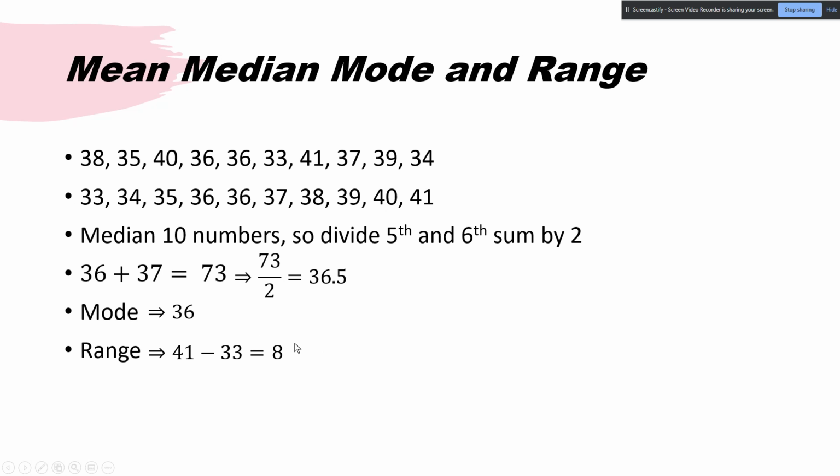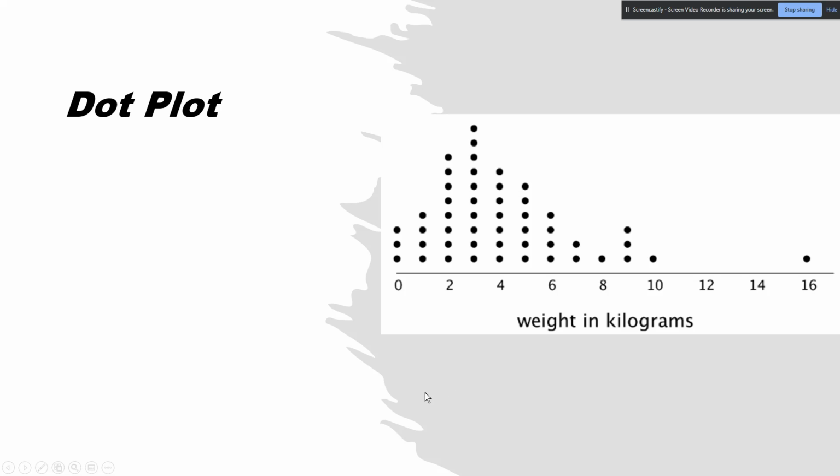So what's that tell us what's going to happen with our average? The average should be more centralized in the center, or the mean. So we get 369, divided by 10, we get 36.9. Notice how this time the average is pretty close to the mode, which is also pretty close to the median. That's expected because the range is quite small, actually. So that's something to pay attention to.